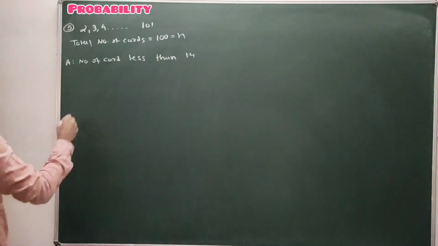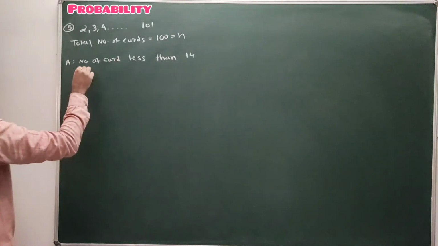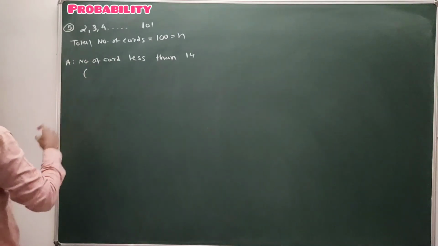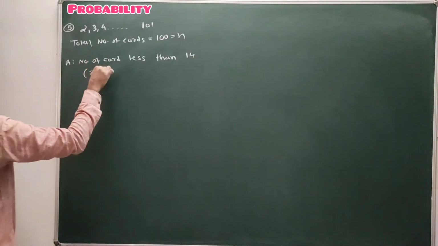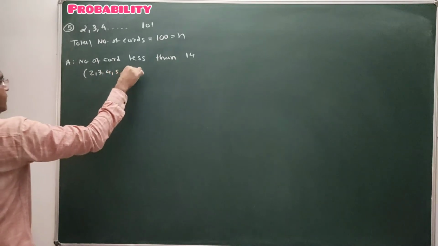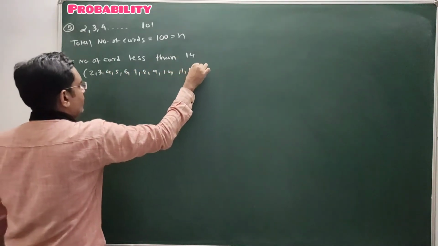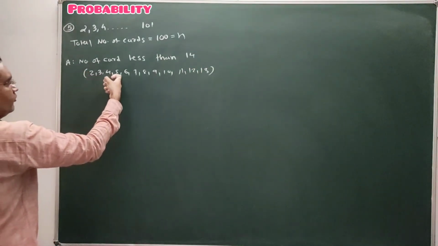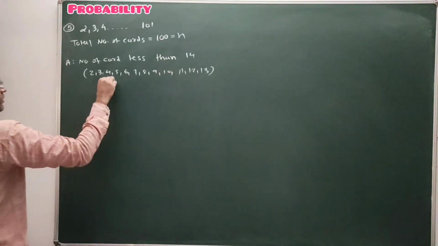Total how many cards are there whose number is less than 14? Let's list the possible outcomes: 2, 3, 4, 5, 6, 7, 8, 9, 10, 11, 12 and 13. Count it. Total 12 outcomes are there.